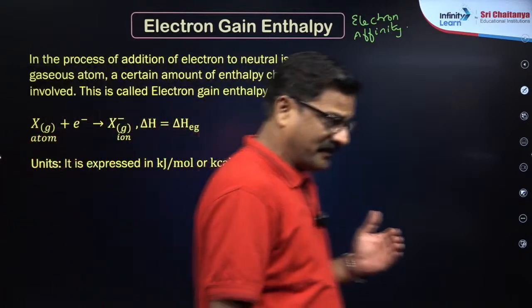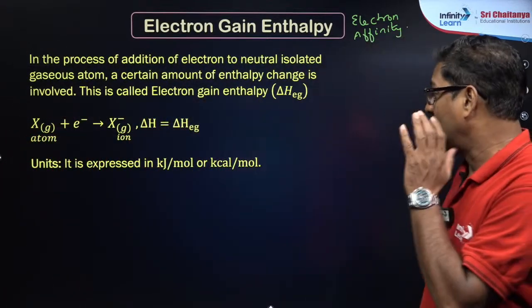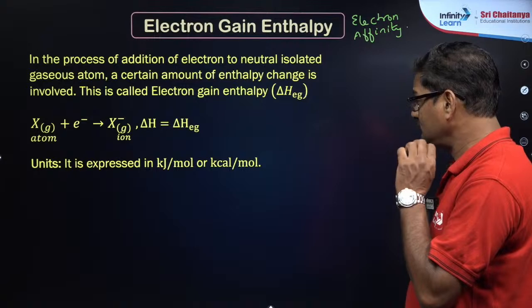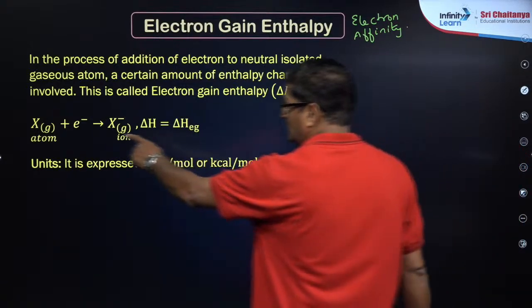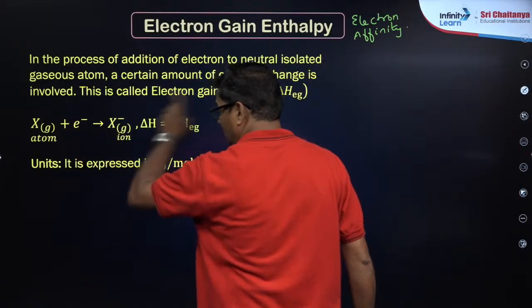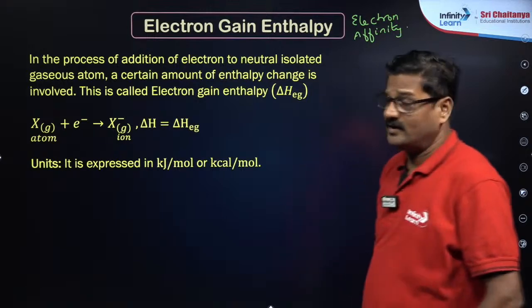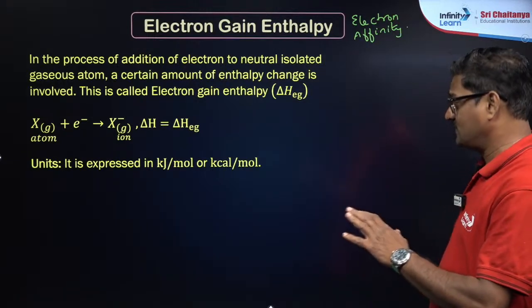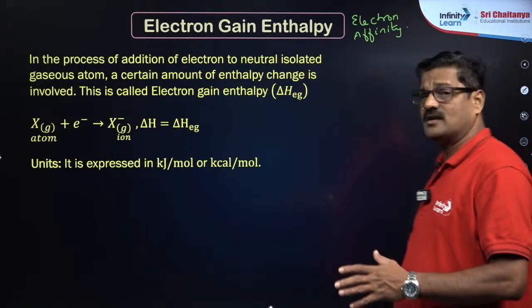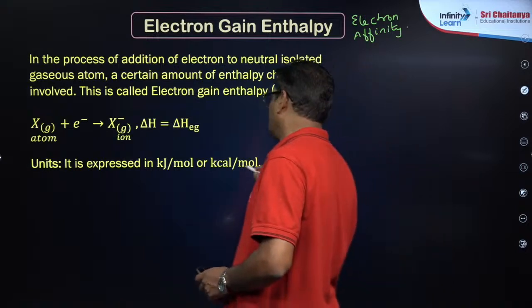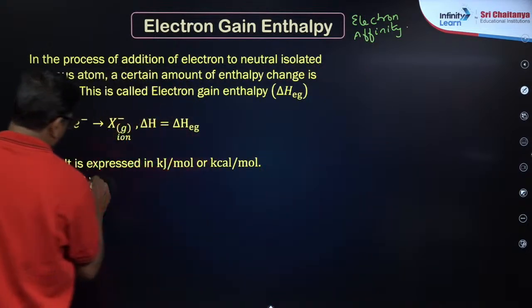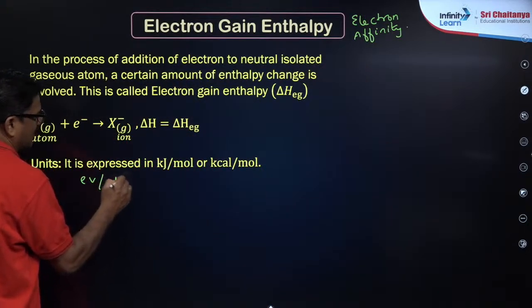So the amount of energy that is liberated when an extra electron is added to isolated gaseous neutral atom is called electron gain enthalpy. It is expressed in kilojoule per mole or kilocalorie per mole और इलेक्ट्रॉन वोल्ट पर एटम भी इस्तेमाल कर सकते हैं.